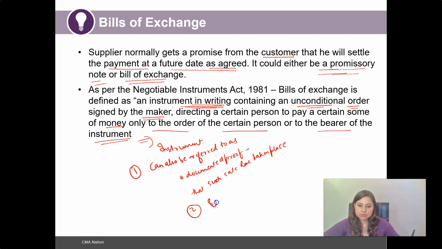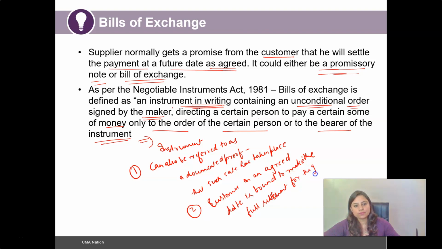the customer, on an agreed date which has been mentioned in this particular instrument, is bound to make the full settlement for the goods procured from the seller.